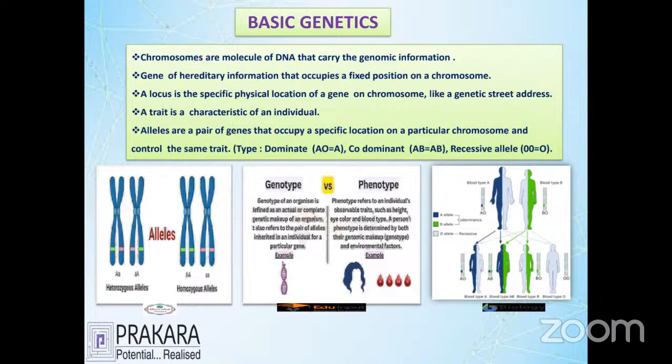Let's see now. I told you already the parent gives you the allele. One is called heterozygotic allele. The next is homozygotic allele. So what is the meaning of heterozygotic allele? If one parent gives you the A gene, and the mother gives you a B gene, the A gene and B gene connect together. This dominant allele is of different types, one is A, one is B. This is called the heterozygotic allele.